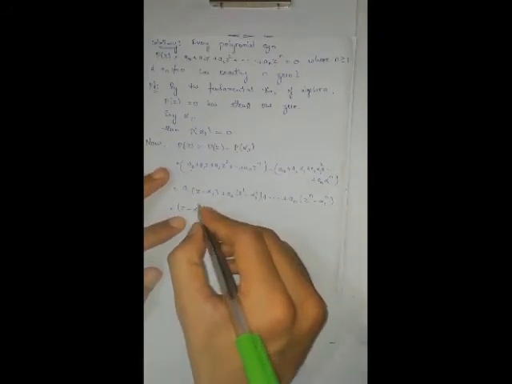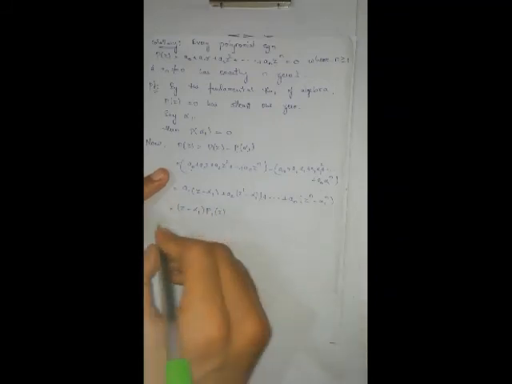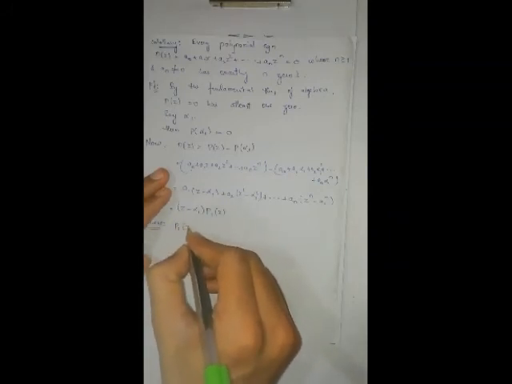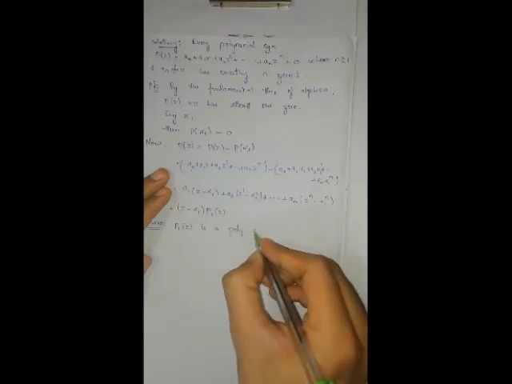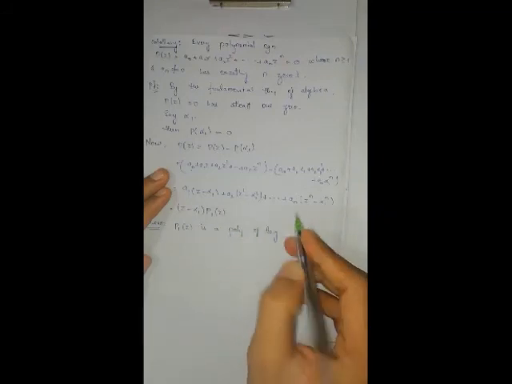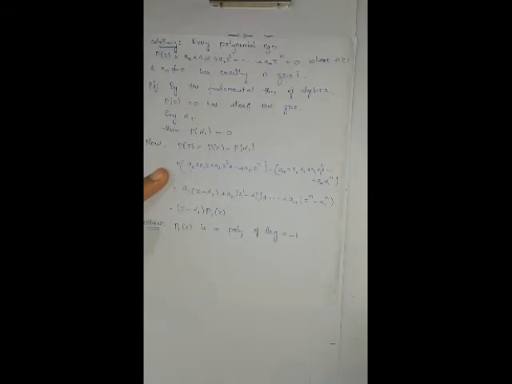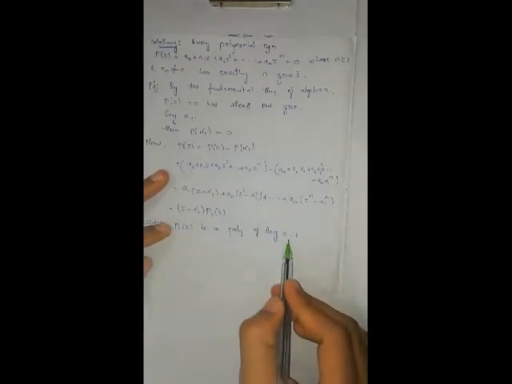Then remaining will be P1 of z, where what P1 of z is? P1 of z is a polynomial of degree, out of n degree, one z is here, then the remaining will be n minus 1. Again, what the fundamental theorem of algebra says, this is a polynomial of degree n minus 1.